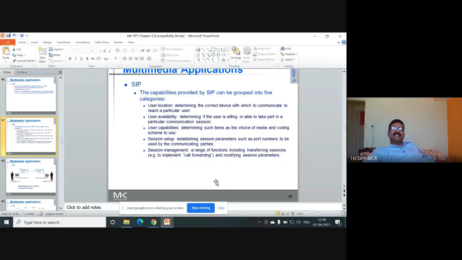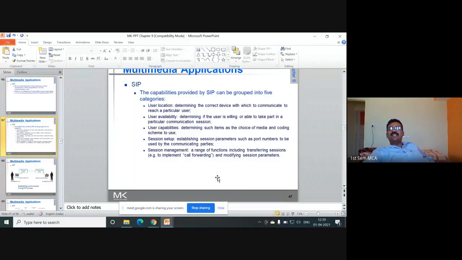User availability: determining if the user is willing to take part in a particular communication session. User capabilities: determining items such as the choice of media and coding scheme to use. Session setup: establishing session parameters such as port numbers to be used by the communicating parties.